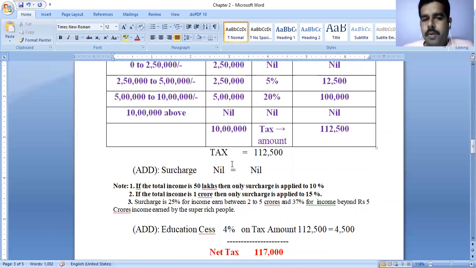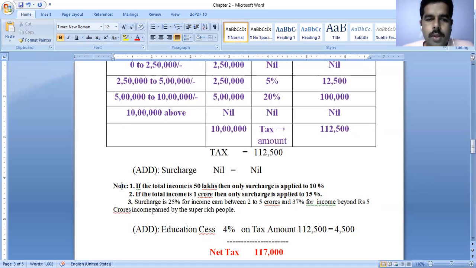In the previous class, we made a small mistake. Here we wrote surcharge 4% instead of education cess 4%. I am reminding you once again, and a few notes are also given. Note number 1: this note is meant only for the surcharge. Observe carefully: if the total income is 50 lakhs, then surcharge is applied at 10 percent. If the total income is 1 crore, then surcharge is applied at 15 percent.